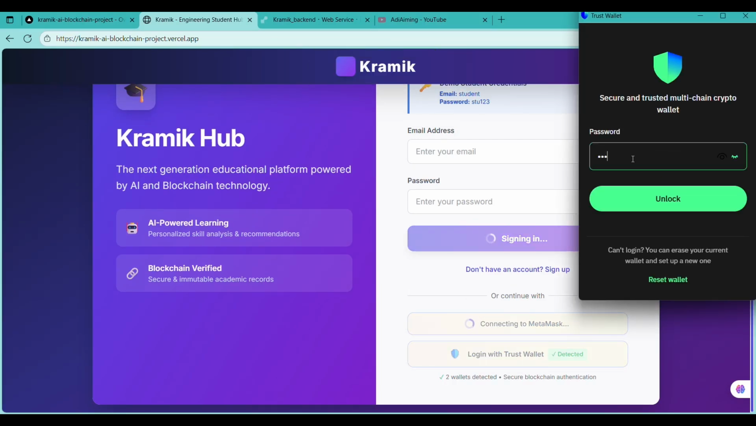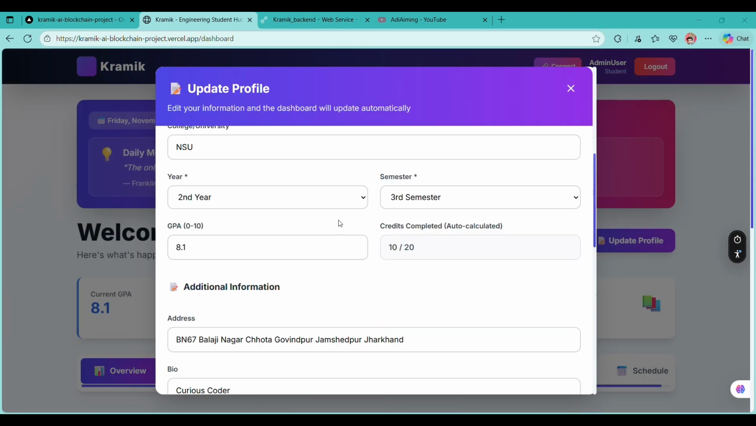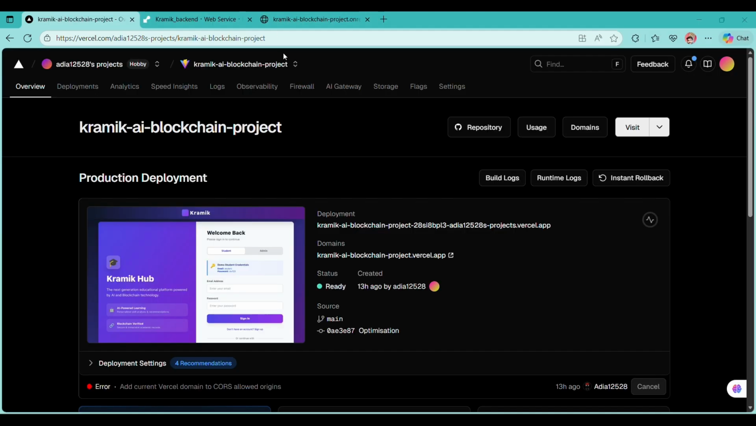We are Team Codebusters, and I am very excited to let you know about our new platform, Kramik. Kramik is a new platform that we have developed with the help of blockchain and AI integration. We have used blockchain in multiple ways in our website.